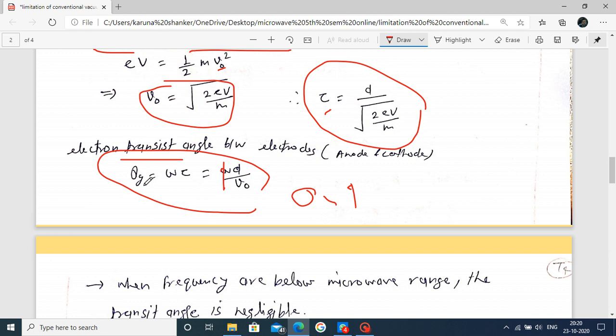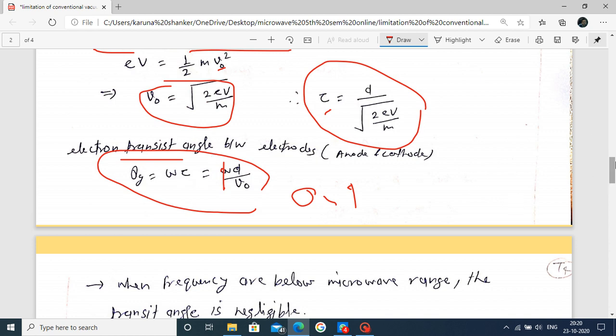So what happens in the lower frequency ranges? Theta is low, meaning there is no effect of phase changes. But when we use microwave frequency, there is a phase change. That's why it creates a problem at microwave frequency. This effect is present in a vacuum tube at higher frequency. That's why we cannot use a vacuum tube in the microwave frequency range.